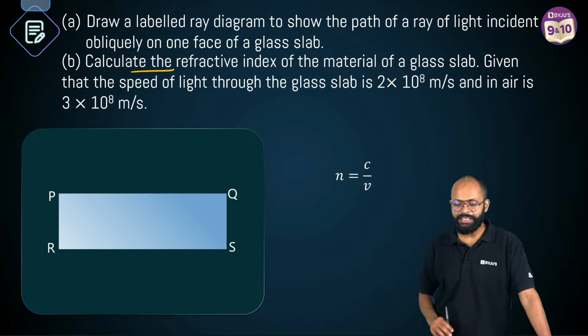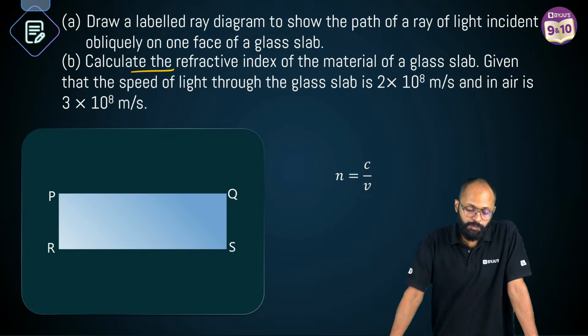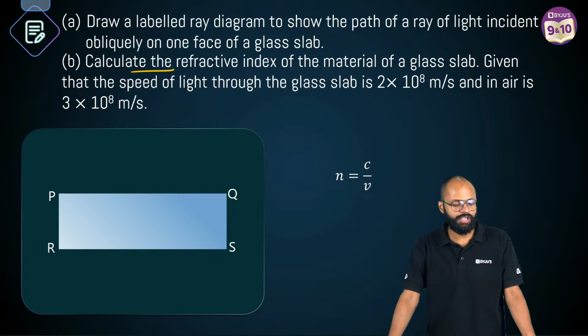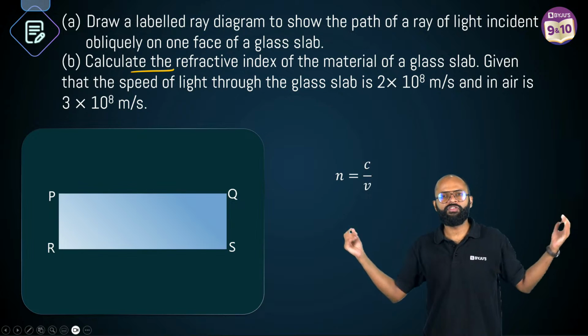Calculate the refractive index of the material of a glass slab given the speed of light through the glass slab is 2 into 10 to the power of 8 meter per second and in air is 3 into 10 to the power of 8 meter per second. Very easy question. Very simple formula.